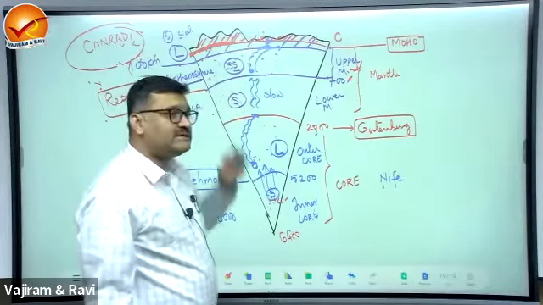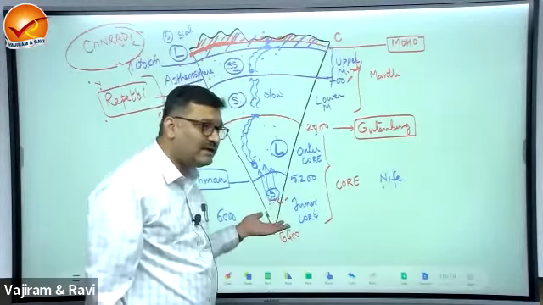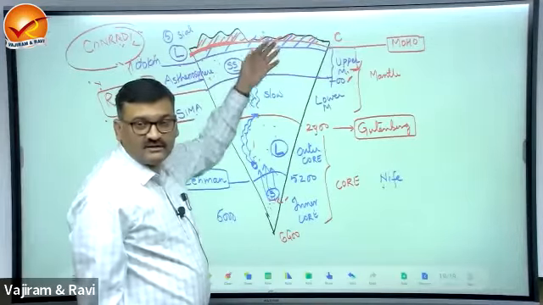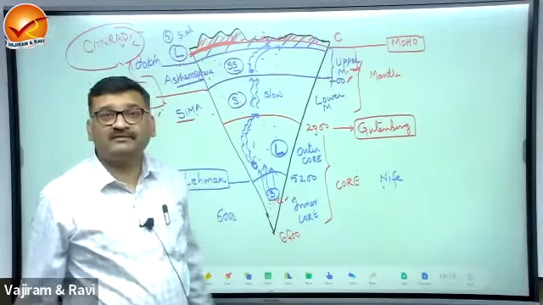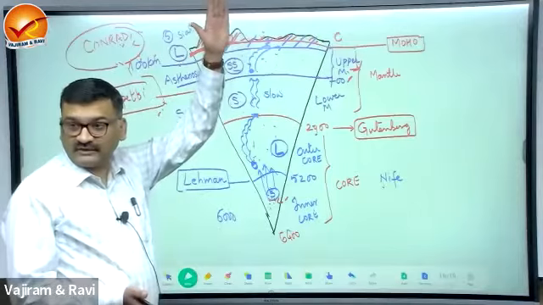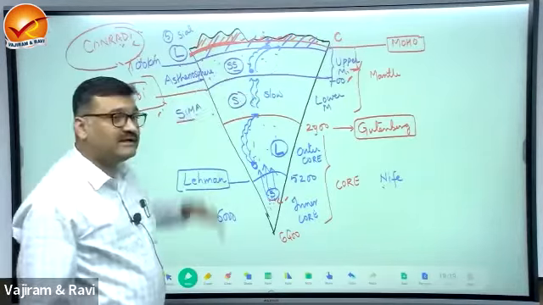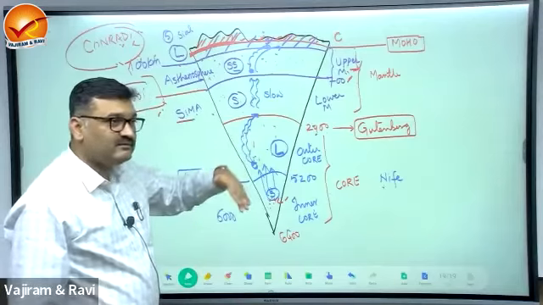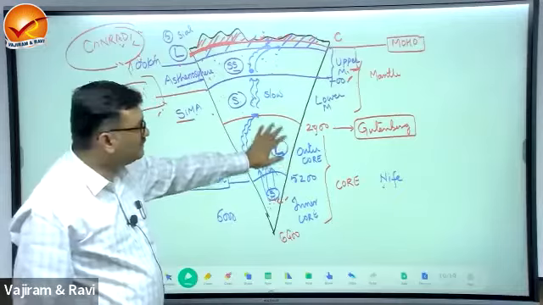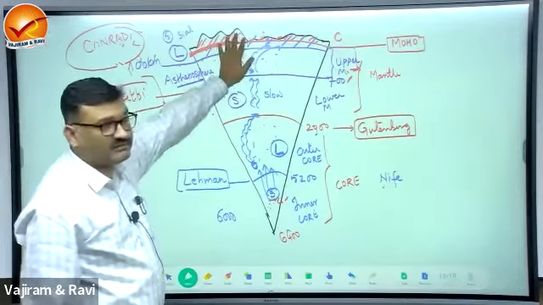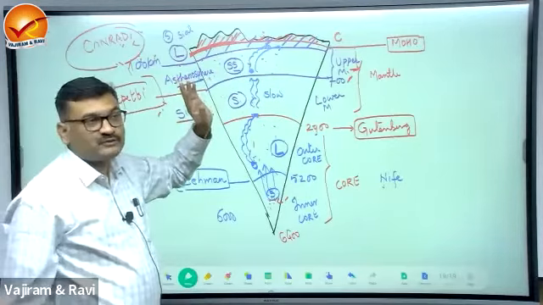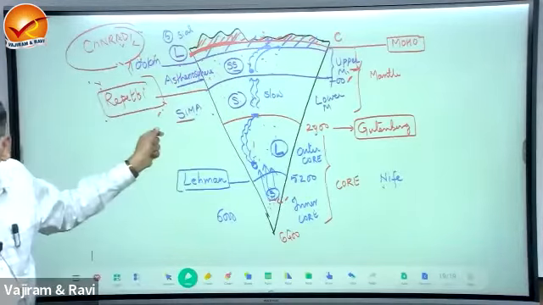Now, are we experiencing any thermal convection of the core directly? No, this energy is not directly hitting the surface. There is some material in between which prevents the transfer of heat. What is that material, which is acting as a buffer zone in between? Mantle. The mantle acts as a buffer zone which prevents the direct transfer of heat to the surface. It slows down the transfer of heat. So note down. Is this clear to everyone?